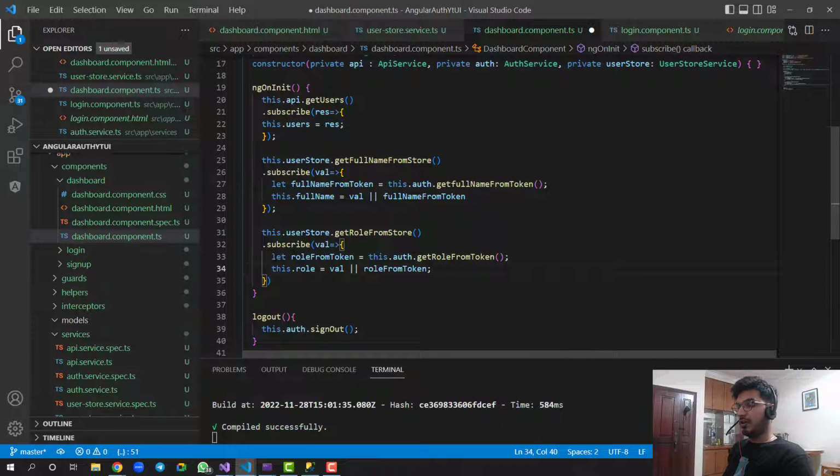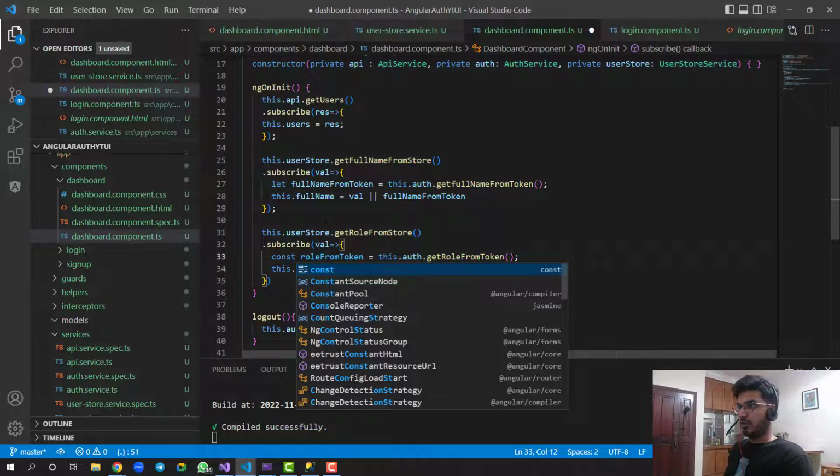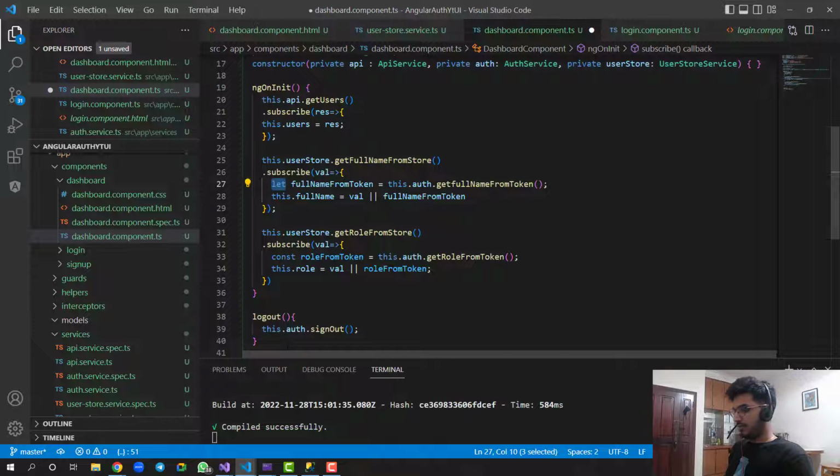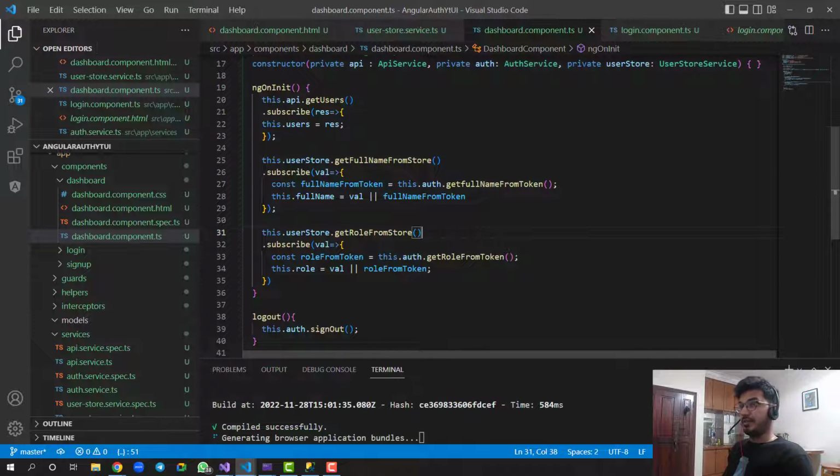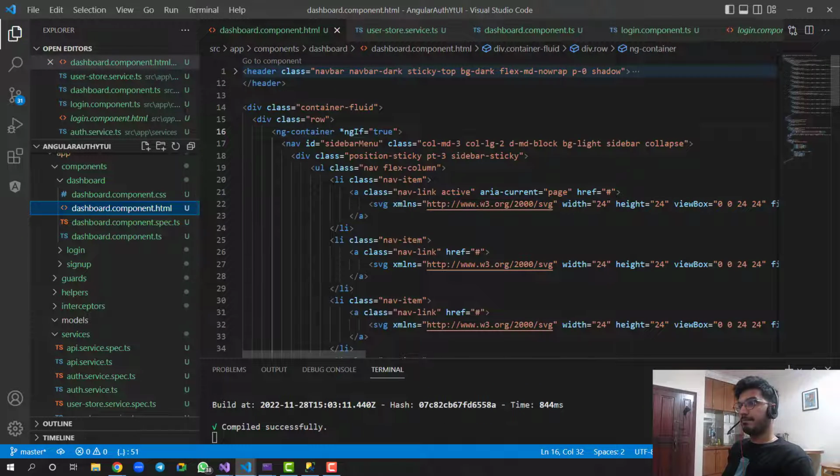Again, if we are not reinitializing or modifying the value, we can use const. It's good practice to use a const. All right, so now we can save it, and now this role we can check here.